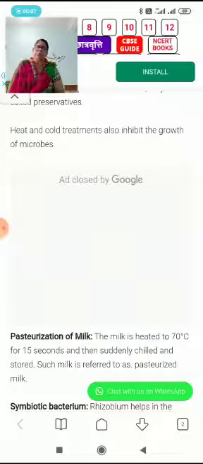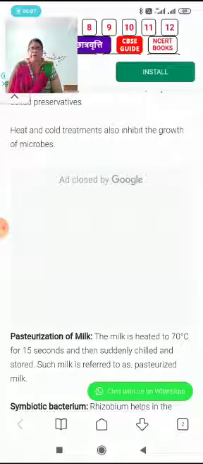Different brand names are available in the market: Amul milk, Sudha, etc. Have you ever read the wrapper? It says pasteurized milk. What is the meaning of pasteurization? Pasteurization is a process in which milk is heated below its boiling point and is suddenly cooled to control the growth of microorganisms.